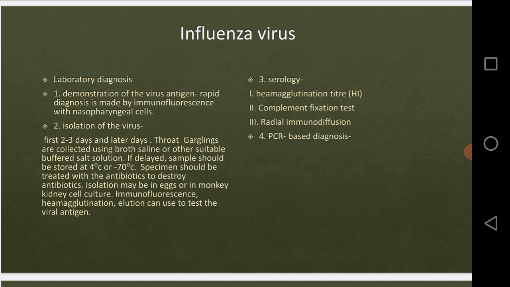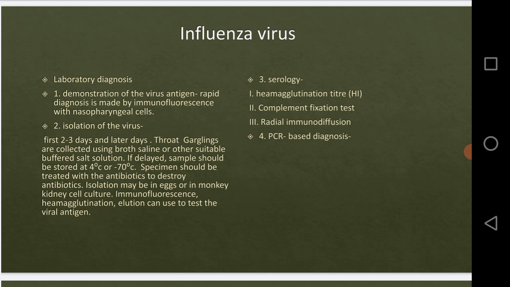So for that, how will we isolate? First, we will take the sample. Virus isolation can be obtained readily during the first 2 or 3 days of the illness, right?